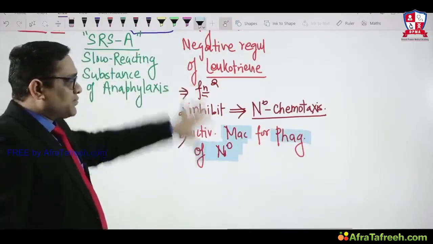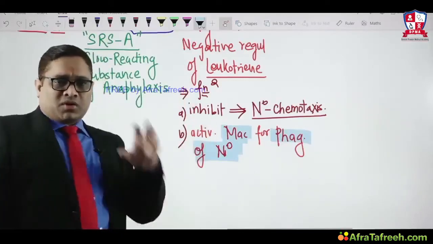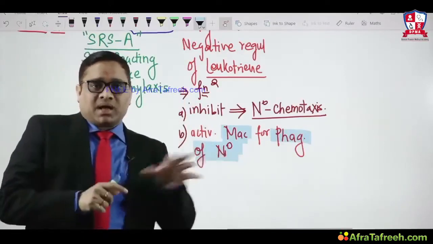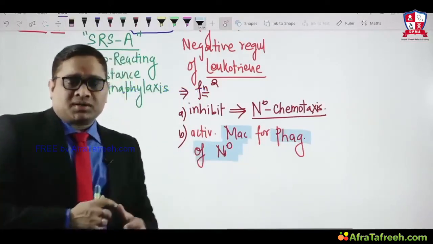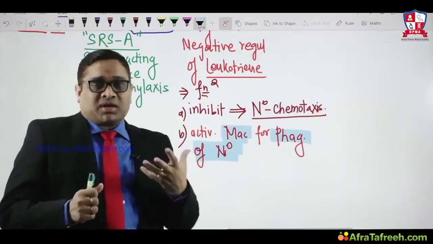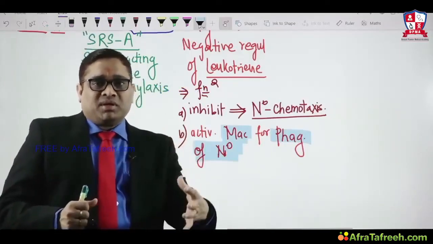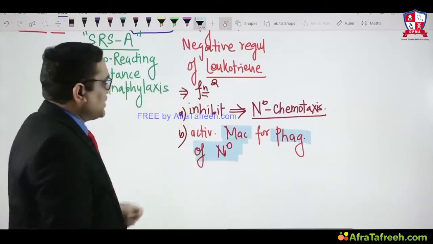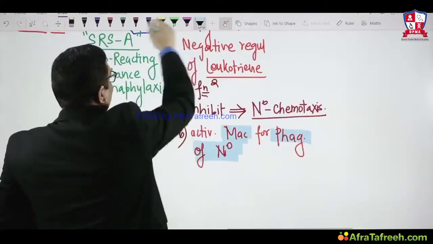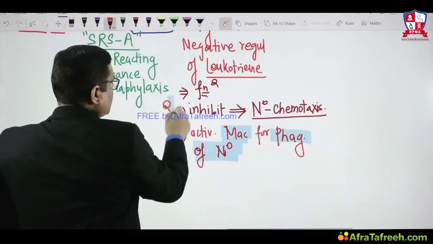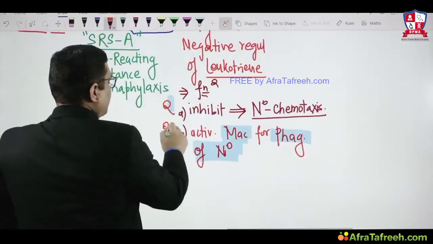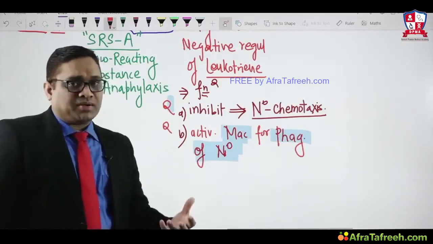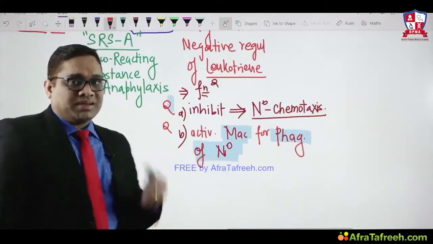This was a question in All India 2016: what is the function of lipoxin? Earlier the AIIMS question was which is anti-inflammatory, and lipoxin is anti-inflammatory. Now the question is what is the function of lipoxin? Try to understand: the topic is the same and the question is different. Option 1: lipoxin inhibits neutrophil chemotaxis and activates macrophages for the phagocytosis of the neutrophil. That is how they behave as anti-inflammatory. So lipoxin is an anti-inflammatory mediator, right?